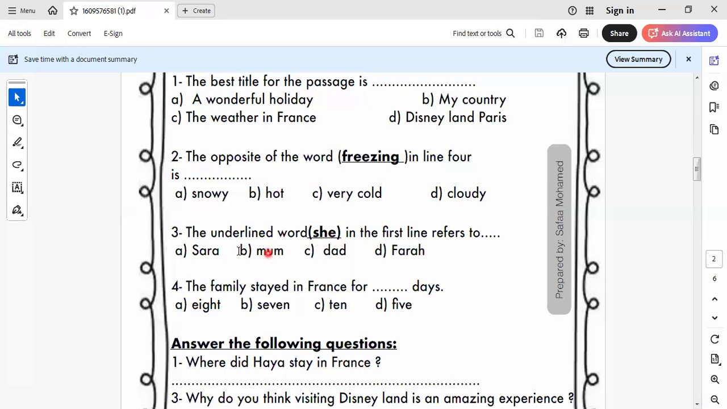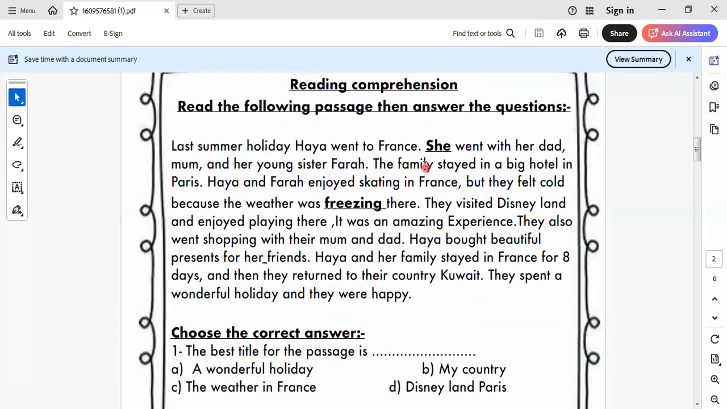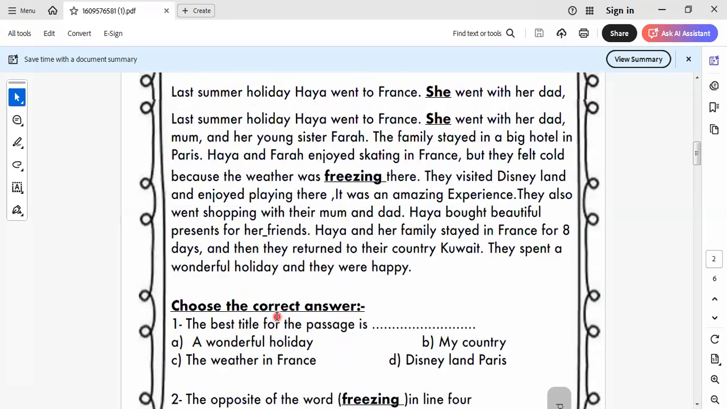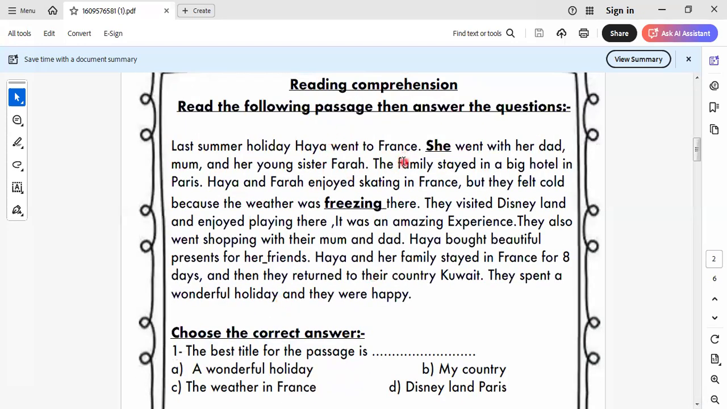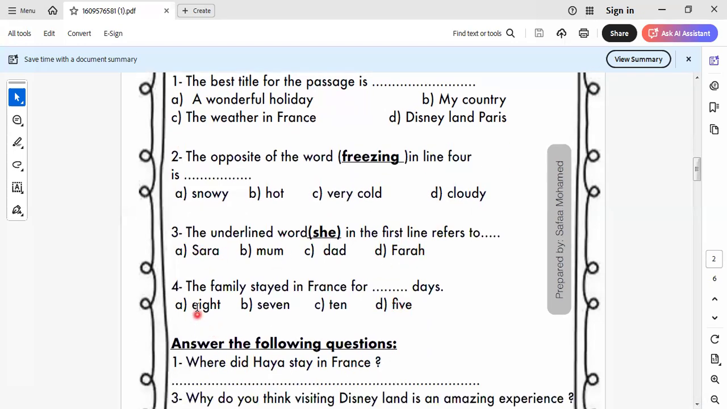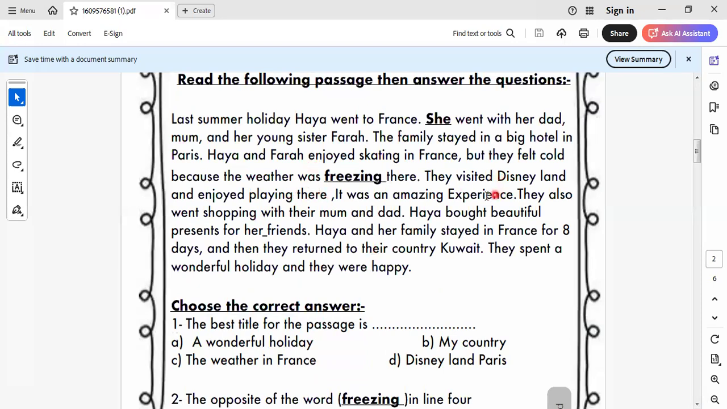The underlined word, I told you, refers to what? Here it is her, so here we have a misprint, because here we say her. So it should be her. I think you replaced Farah, but Farah here is her. You have a misprint here. The family stayed in France for how many days? As we know in the text, how many days? 8 days. I think 8 days, as we know here in this text.